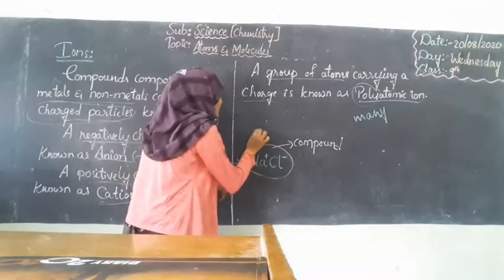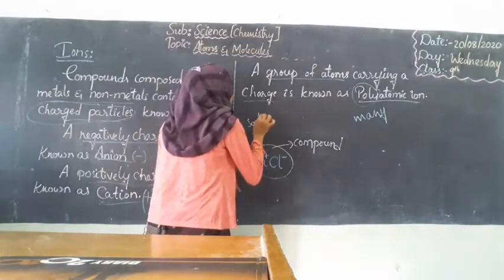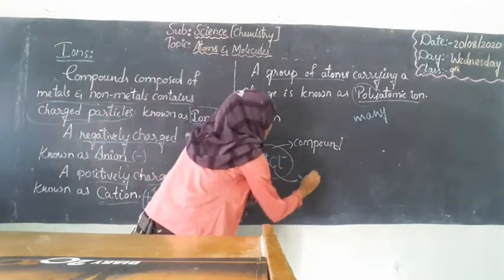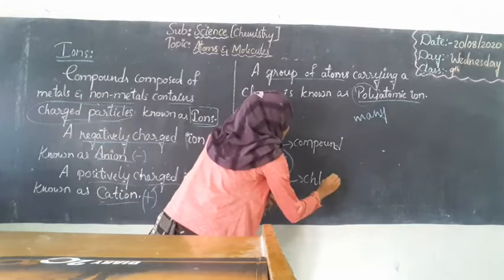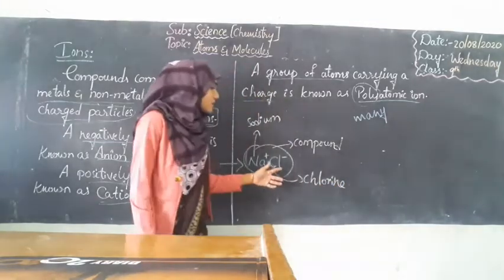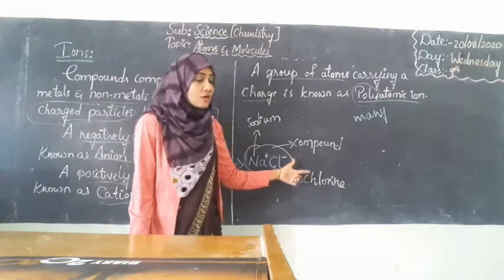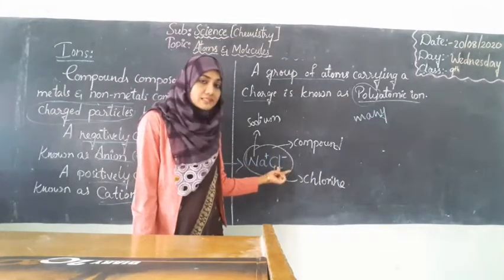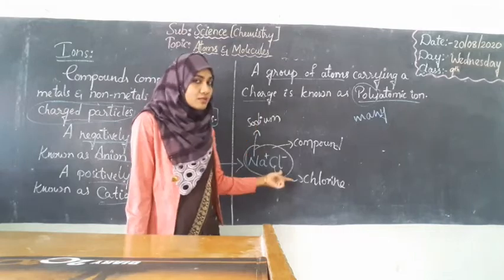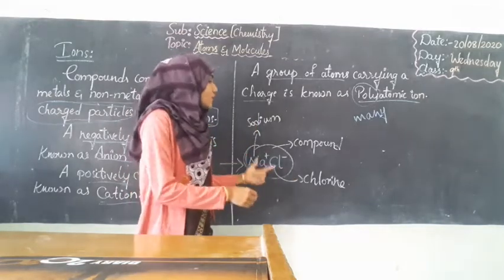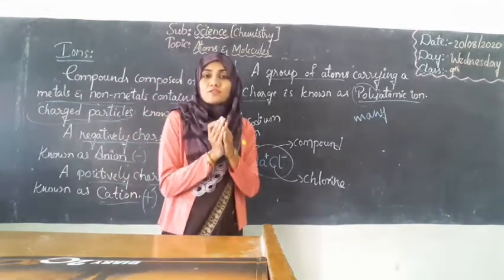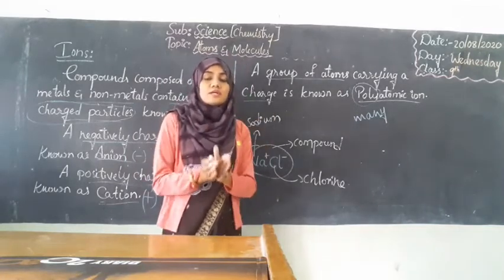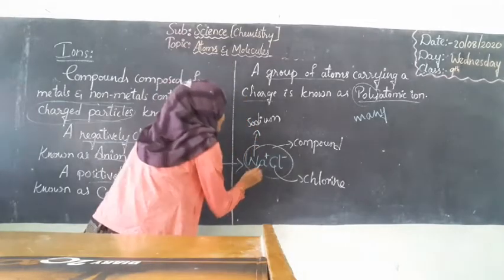Na is sodium, whereas Cl is chlorine. Now we have taken sodium first, then chlorine. Why sodium first and not chlorine, sodium like that? Because there is a rule that whenever we write the chemical formula of any compound, on the left side we must take the metal.